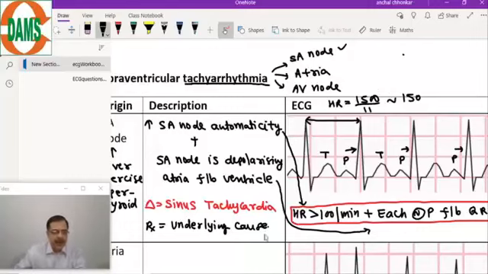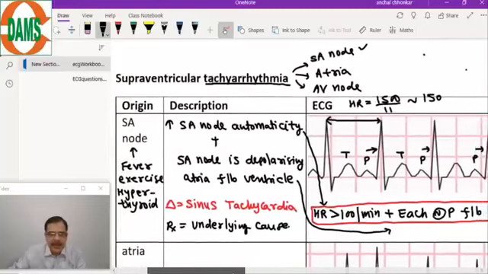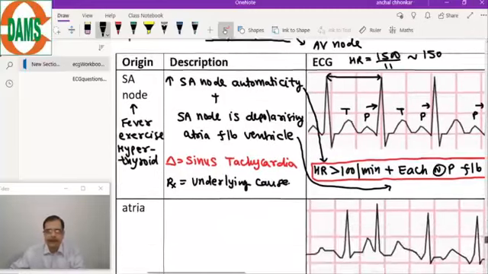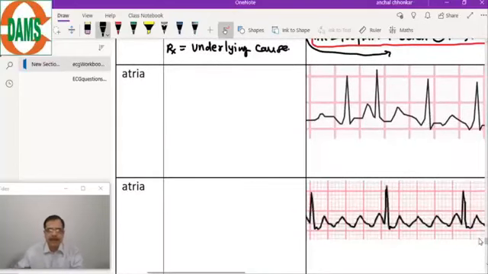Now, coming to the second origin, the atrial origin.